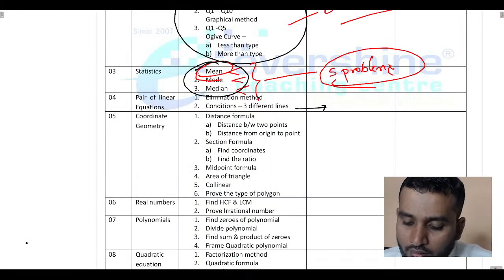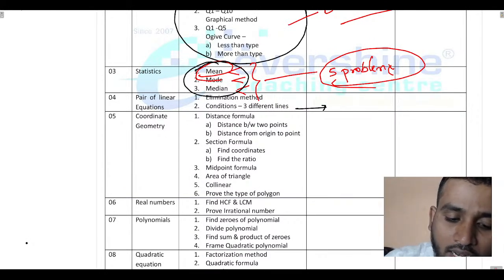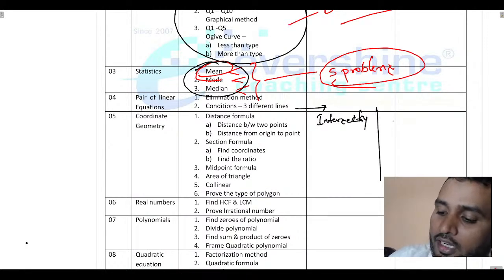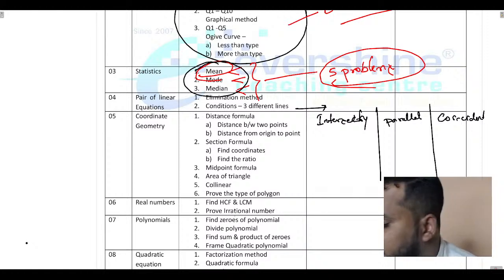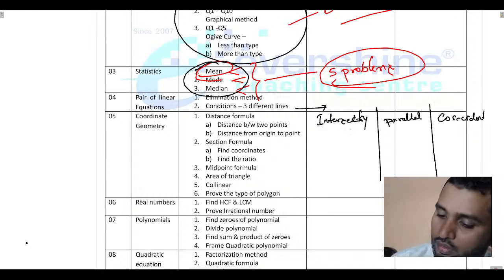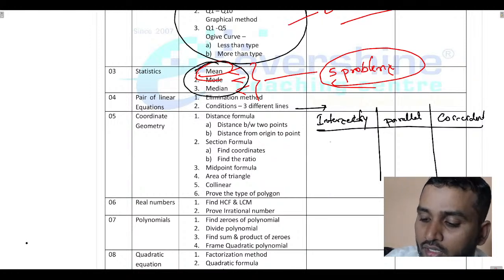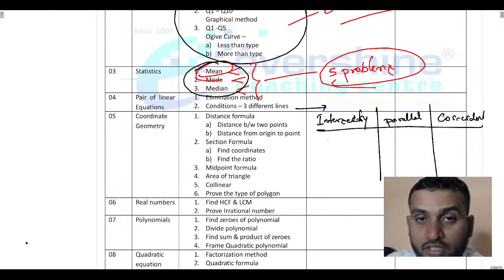The next topic here is conditions of 3 different lines. As we all know, you should know 3 different lines. Which are the 3 types of lines? One is intersecting lines, parallel lines and coincident lines. We have 3 types of lines, isn't it? Good. Is this clear? Intersecting lines, parallel lines and coincident lines. We have 3 different types of lines, and remember the nature of the graph is important, because sometimes they may twist the question. For that purpose I am telling.